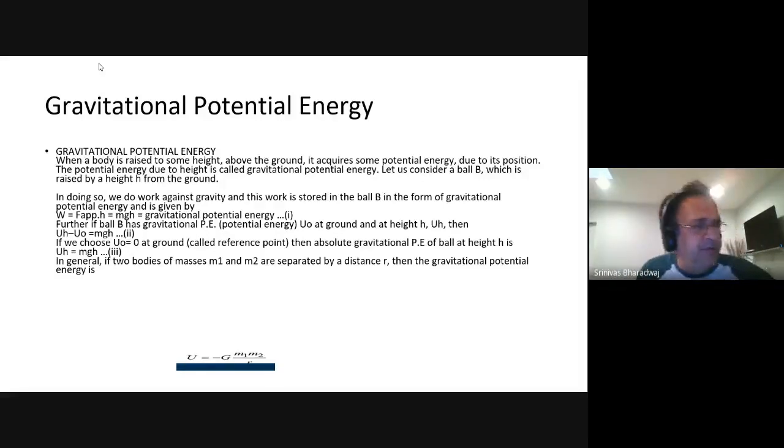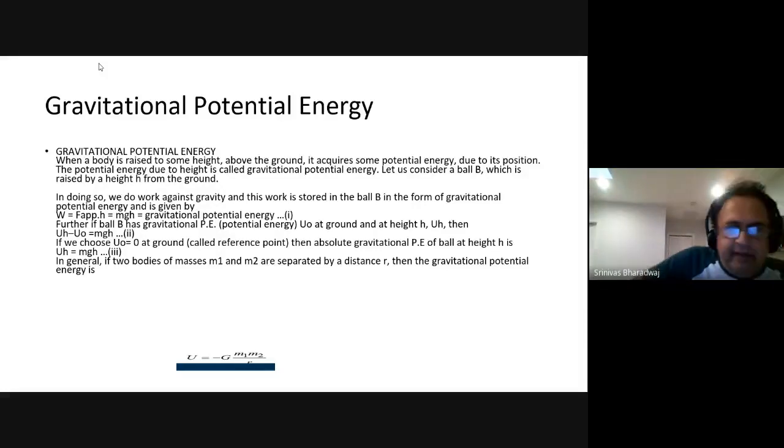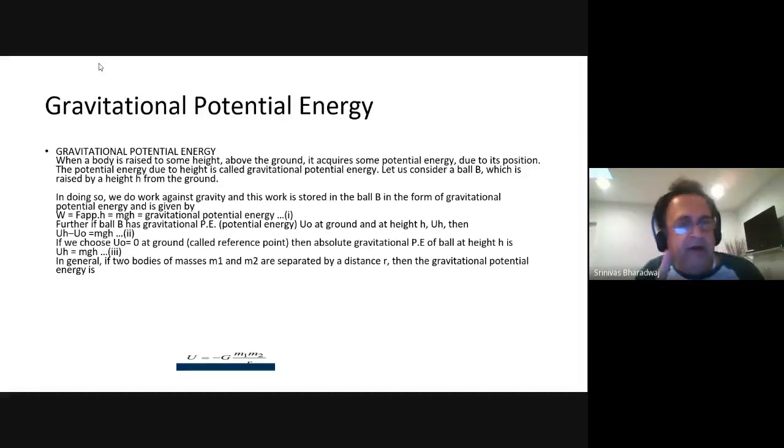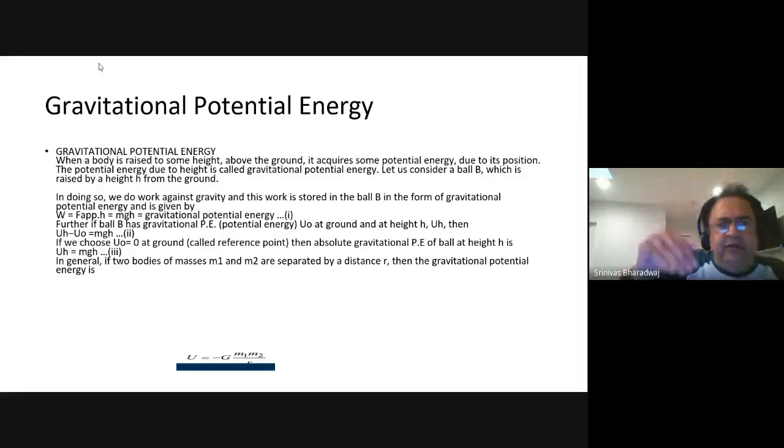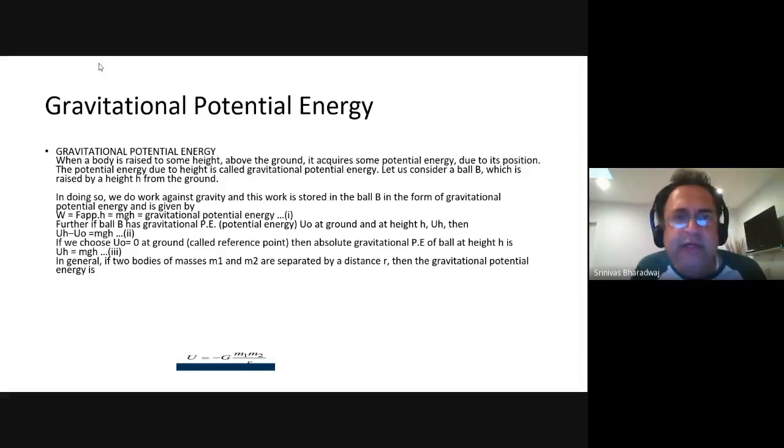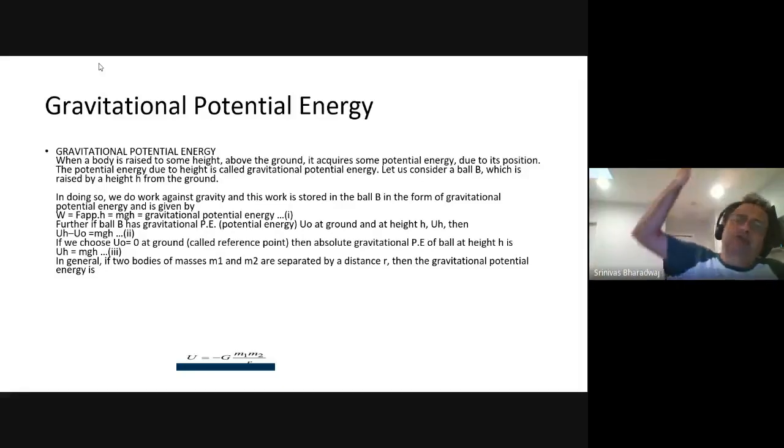See this GMm by r square? Normally you say that it is just mg. Little g is GM by r square, where R is the radius of the Earth. So near the Earth, we say the r doesn't vary much. Between this point and this point, the distance to the center of the Earth does not change much, so we keep it a constant for small distances.